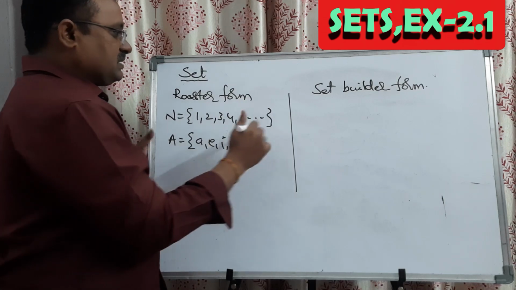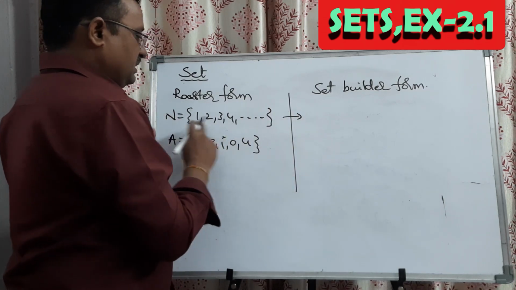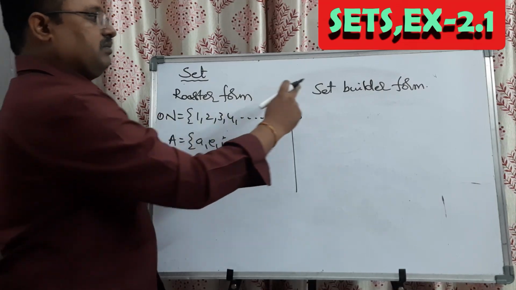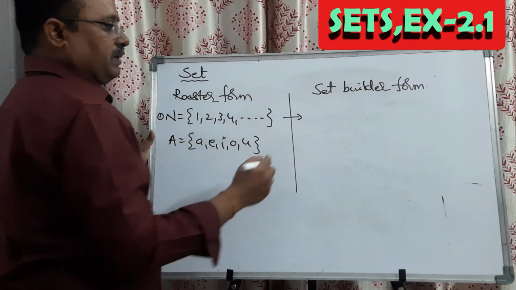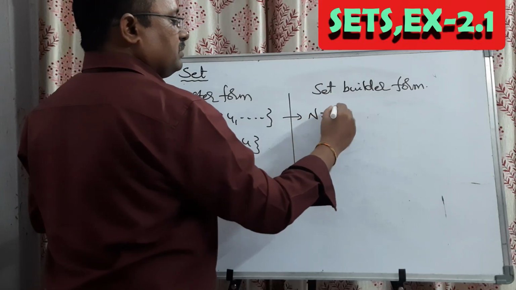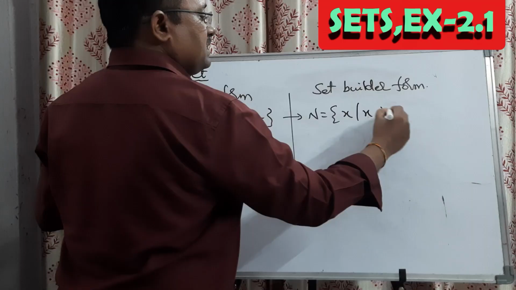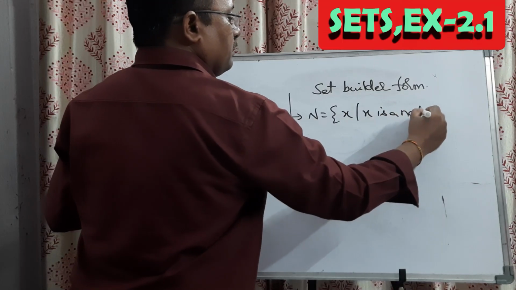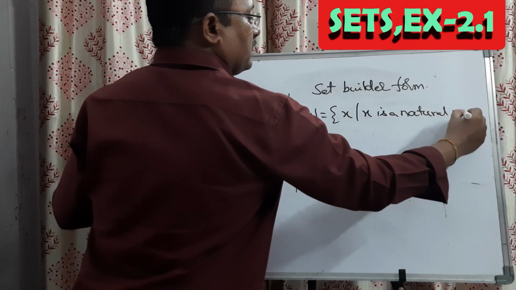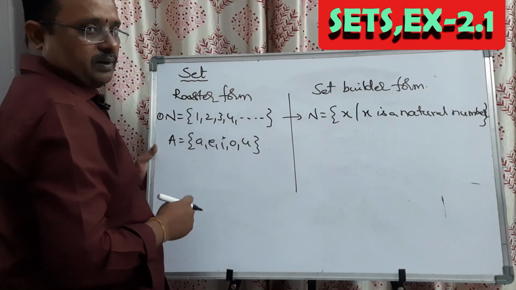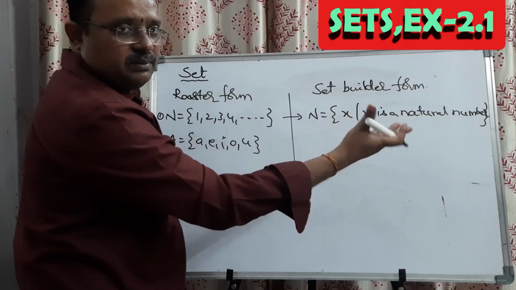For example, the same set which is there in roster form as example 1 will be written in set builder form as N is equal to set of x such that x is a natural number. That is the set builder form. Here you cannot see the elements directly.